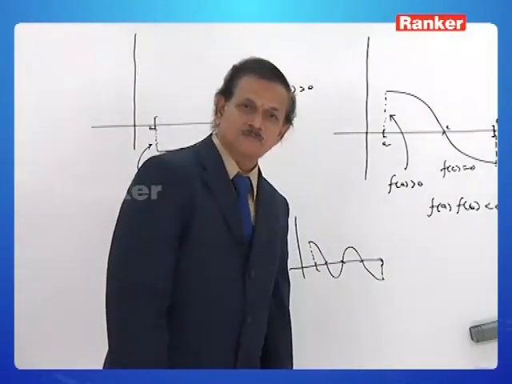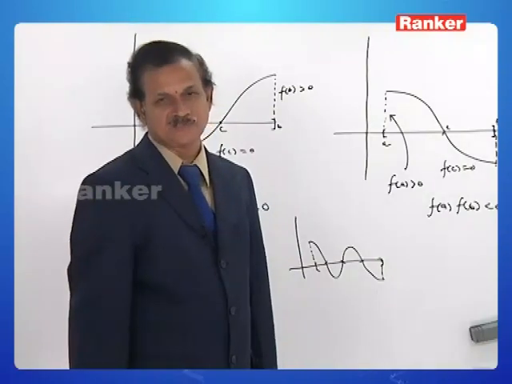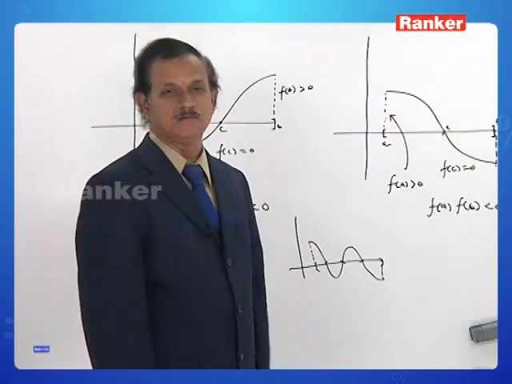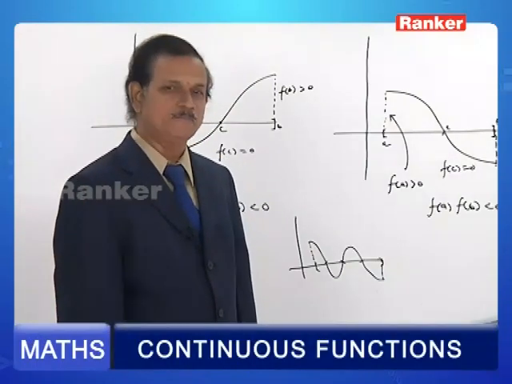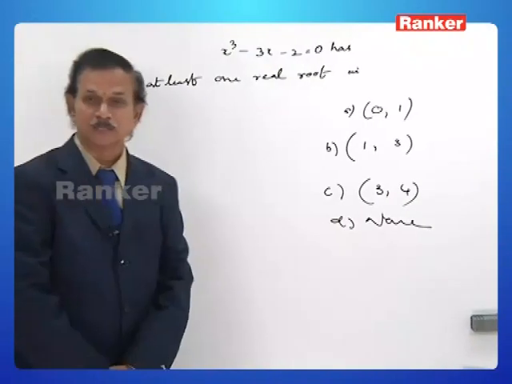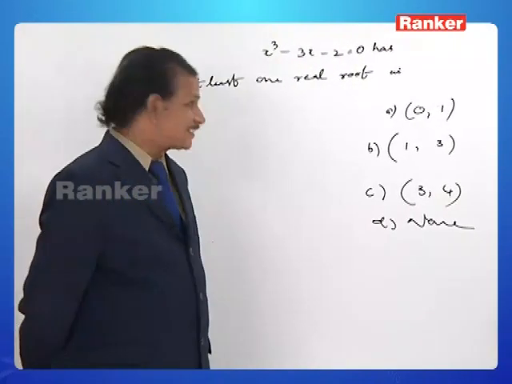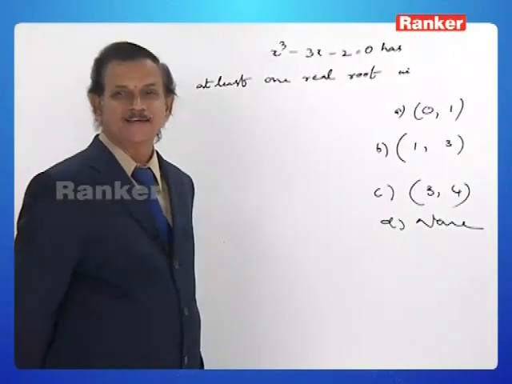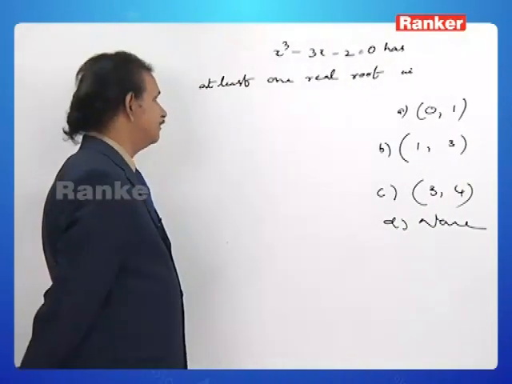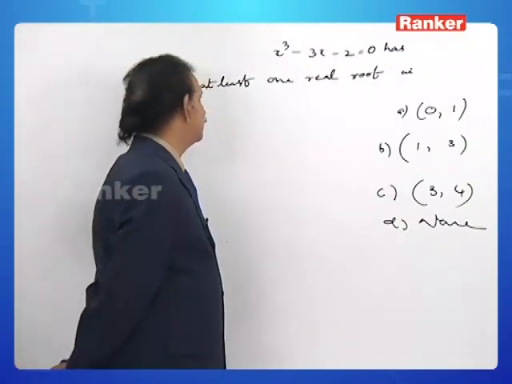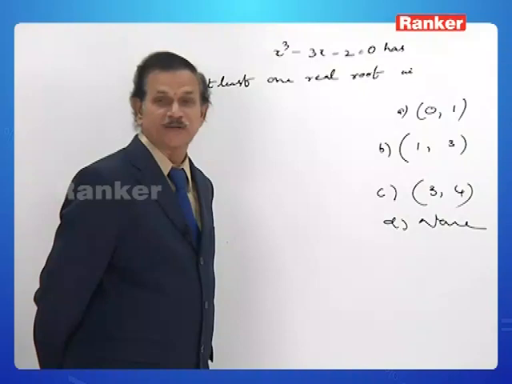How are such equations solved? Let us now observe with the help of a particular example. That is the question. First of all, you may not trace from which chapter the question has been given. What type of equation has he given? A cubic equation. x cube minus 3x minus 2 is equal to 0 has at least one real root in.